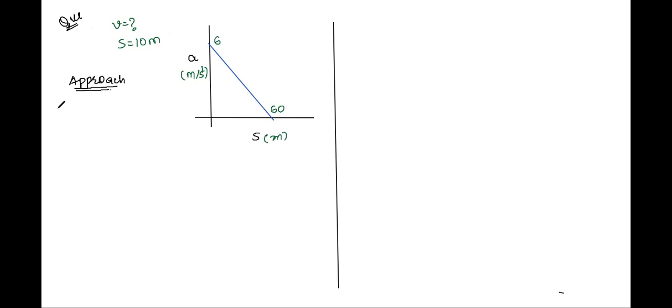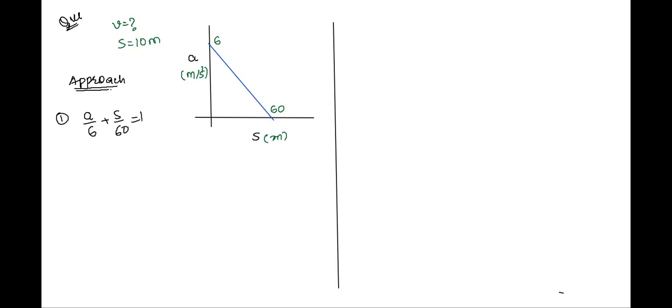We know that the equation of a line intersecting two axes is x by a plus y by b equals 1. Correct, the intercept form. So we'll form the intercept form of the equation, that will be a by 6 plus s by 60 is equal to 1. What next?